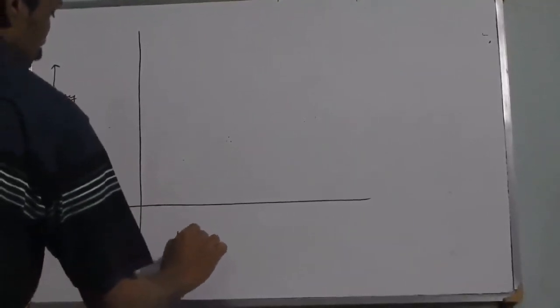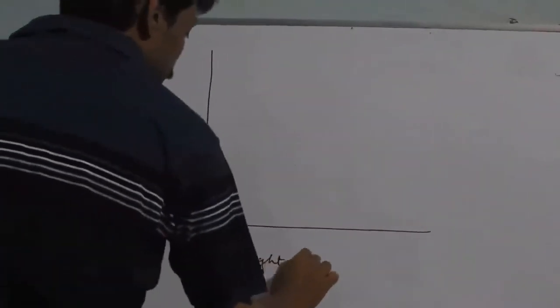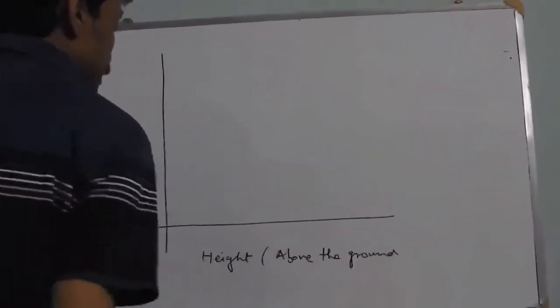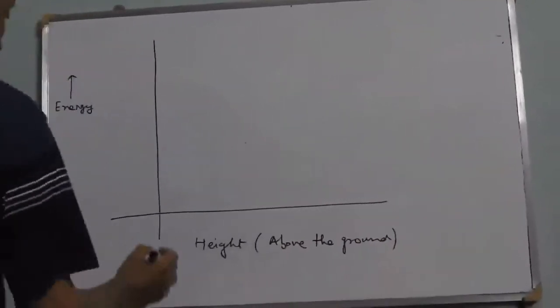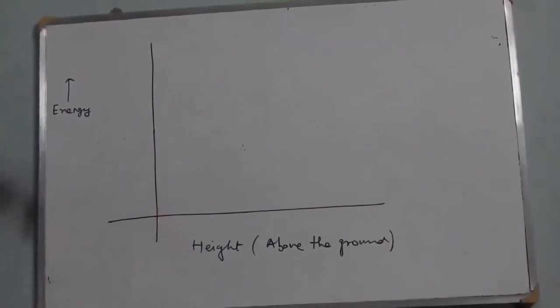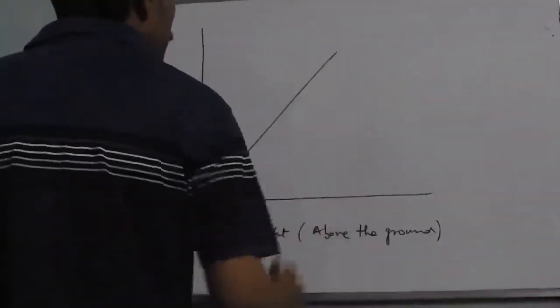Along the x-axis we plot the height above the earth's surface, or height above the ground. When the object is on the ground, its potential energy is zero, and the potential energy linearly increases in this manner.